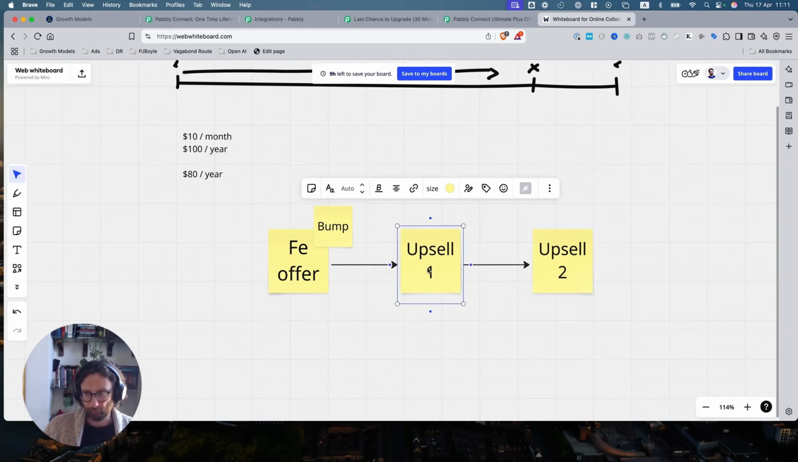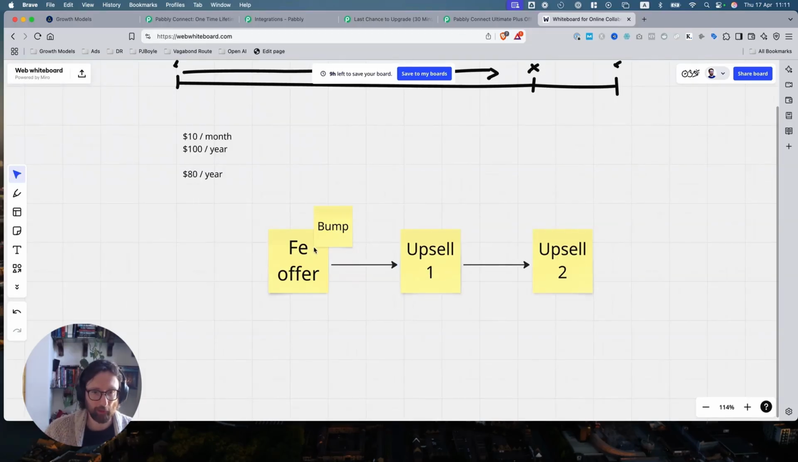You solve problem 1, that creates problem 2. The upsell 1 solves problem 2, and you can daisy chain these together indefinitely. I like to keep it to 2 upsells because personally, that's what works for me. And you can add split pays and all of this in there as downsells if they say no.